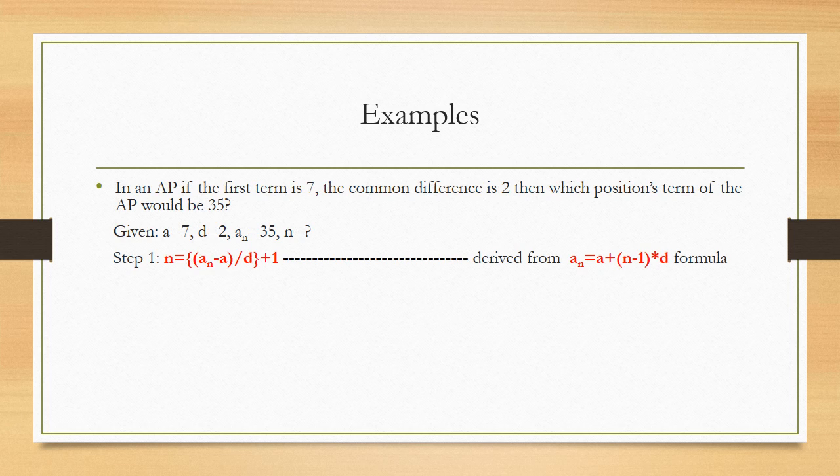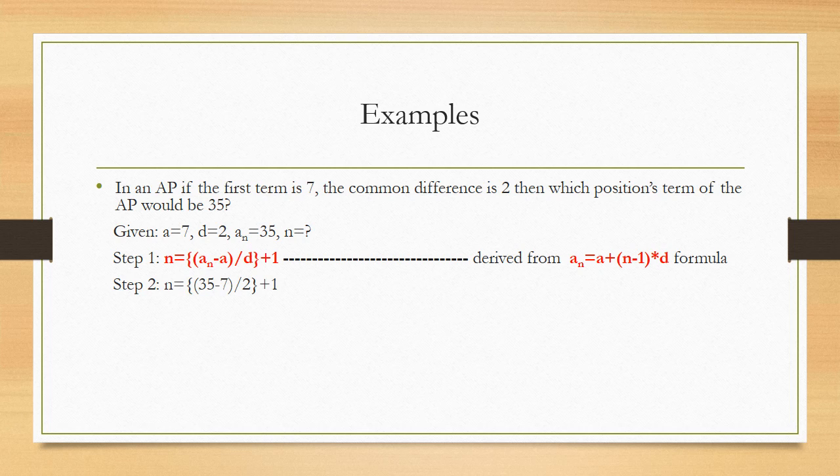Let us see. First, we are going to write the formula always. Have a habit of writing the formula every time when you are solving the problem. This carries 1 mark always. First, I am going to write the formula: n is equal to an minus a upon d plus 1. This is derived from the main formula, that is an is equal to a plus n minus 1 into d. Now I am going to substitute all the given values. n I need to calculate, that I will keep as it is. an value is 35, a value is 7, then d value is 2, 1 I am going to keep as it is.